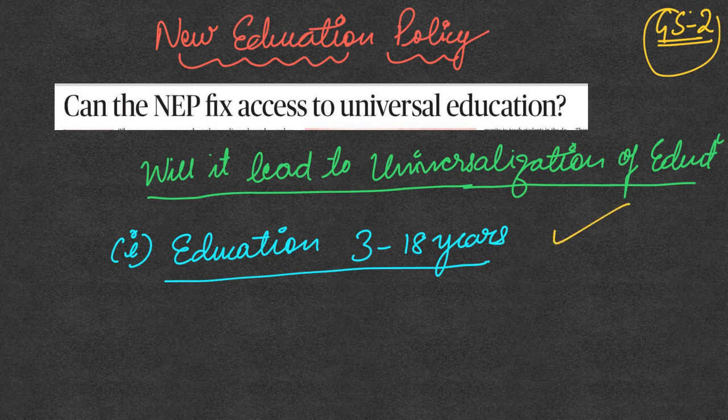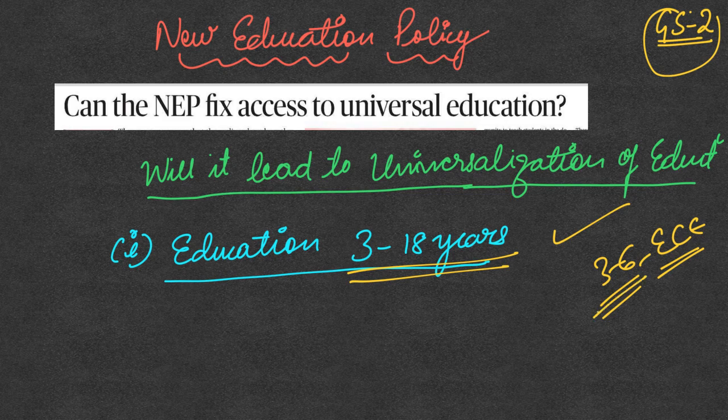So in that, the first argument is related to the education in the age group of 3 to 18 years. So it says that for 3 to 6 years, the early childhood education is going to be focused upon. This is said in the new education policy 2020. But when we look at this 3 to 6 years age group, this preschool education mostly happens in the Anganwadis. And these Anganwadis are not professionally trained as teachers, and there are several flaws when it comes to the Anganwadi centers also, which are not completely equipped.